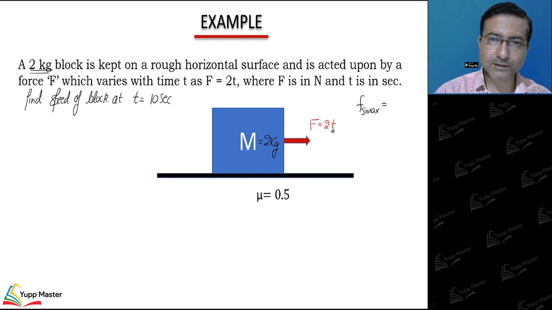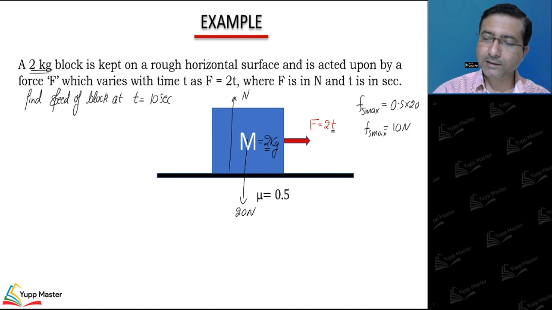Just for reference, right? F static max: normal acting this way, mg acting this way, mass into g, 20 Newton. So N is coming 20 Newton. So 0.5 into 20 will give you 10. So the maximum friction it can offer is 10, right?